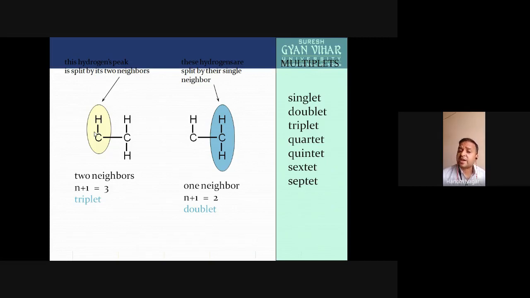Because these types of spin orientations are different. Either it may be clockwise, anti-clockwise, or maybe the overall resulting spinning is 0. We can understand this, or we will discuss it in the next slides. And the peak of these two protons, the CH2 protons, is split into a doublet, two peaks, because one neighbor is present here. According to the n plus 1 rule, the value of n is equal to 1, so 1 plus 1 is equal to 2, meaning a doublet will be there.